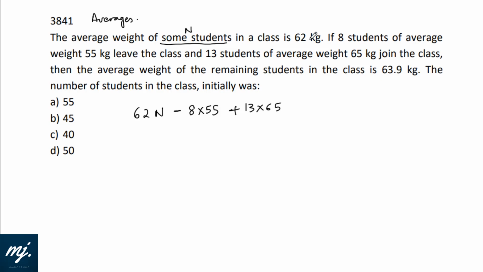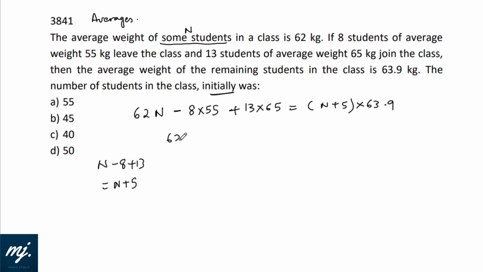would be n minus 8 plus 13, that would be n plus 5. So remaining students we have got n plus 5. How? n minus 8 plus 13 would be n plus 5. The remaining students' average weight is 63.9 kg. The number of students in the class initially, that means they are looking for the value of n straight away.